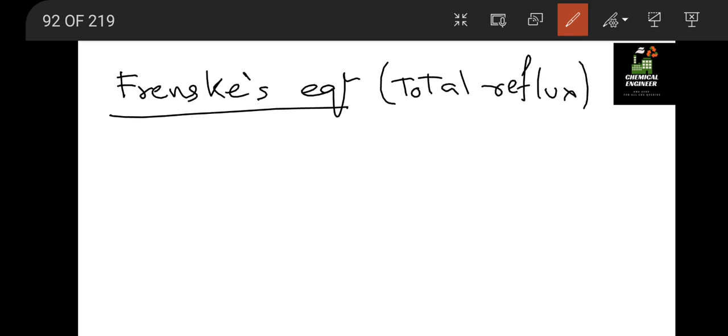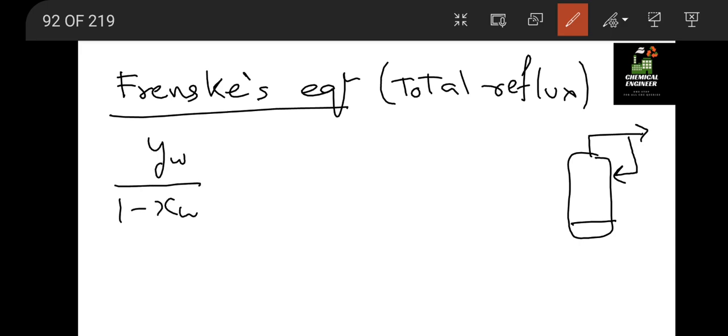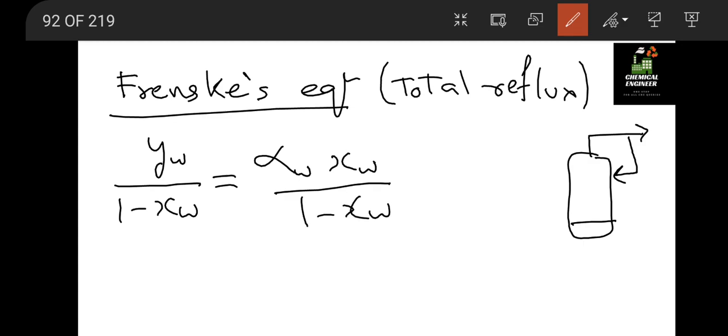Okay, so we are sending the top product fully back into the column. So for that we have a formula. For the bottommost plate we have YW divided by (1 minus YW) equal to alpha times XW divided by (1 minus XW).